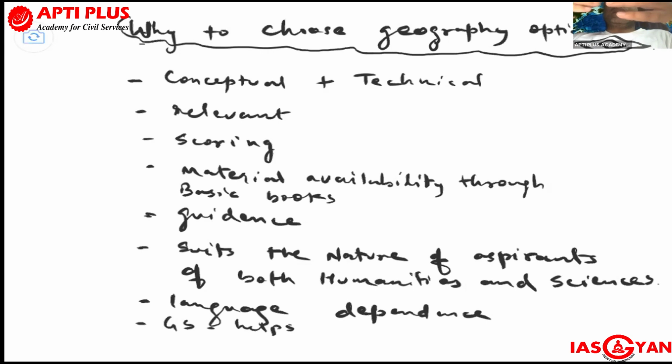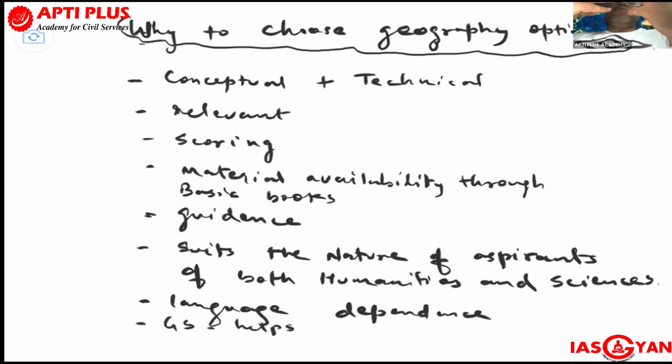It's easily understandable, and a few authentic textbooks are available. The NCERTs plus a few standard textbooks will help you to evaluate yourself and perform better. So the material availability is very easy here. Teachers' guidance is there, a lot of stuff is there, but you have to put in the work. Because of this, more aspirants choose the subject and score higher and better.